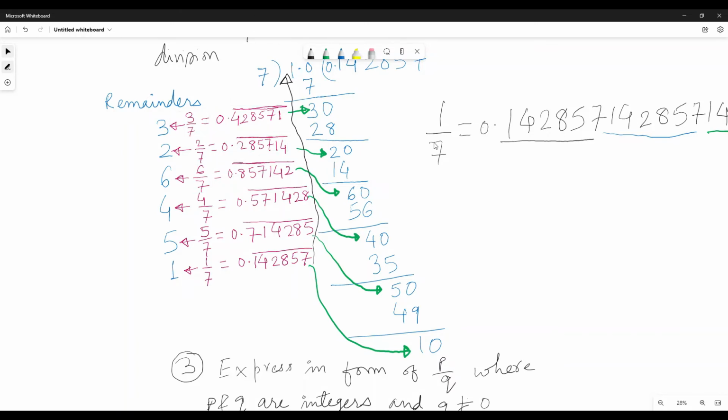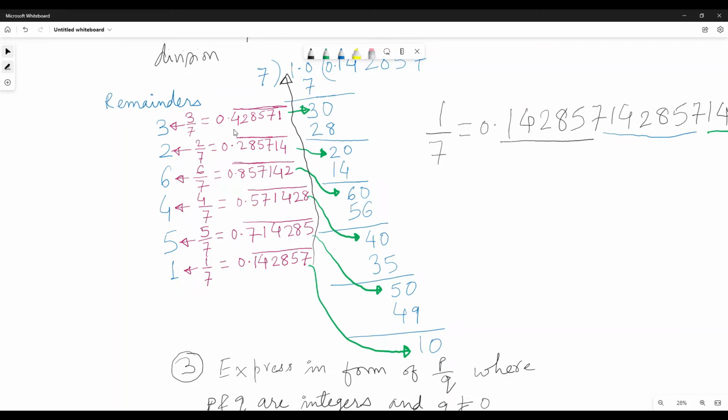So for 1 by 7 it is 142857. Then for 3 by 7, the 1 will come at the last and it will start with 4, 42857, and then comes 1. So after this, again it will come 428571, 428571, right?